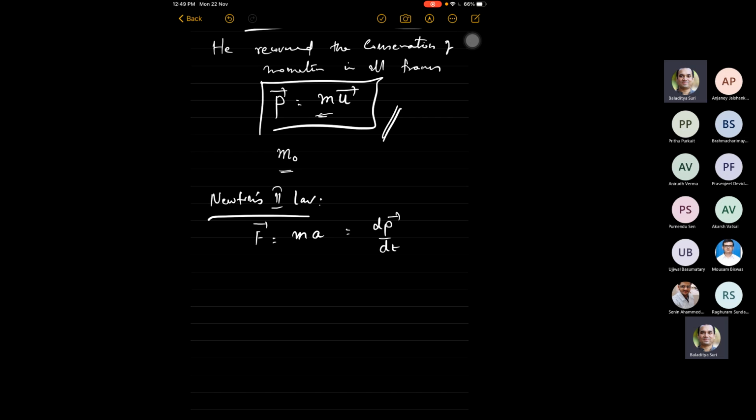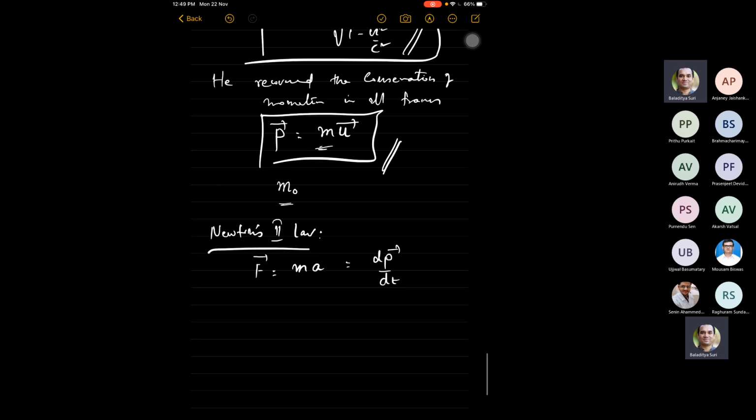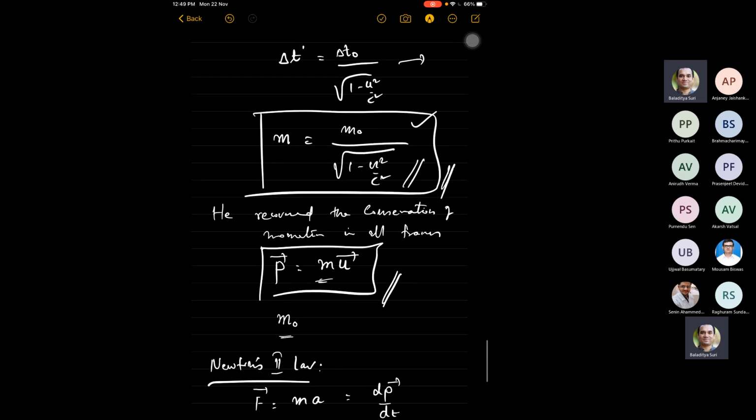And once it becomes frame dependent, according to this particular rule, the mass of a particle which is moving in a frame with a velocity u will be m naught by square root of 1 minus u squared by c squared. As long as you apply this rule to write down the mass, conservation of momentum holds.